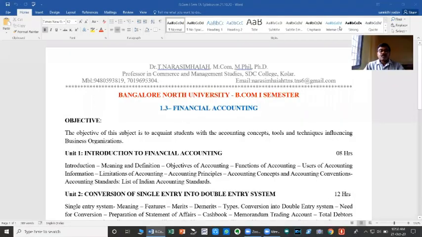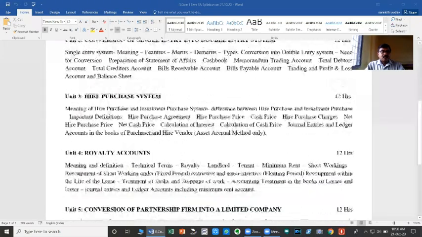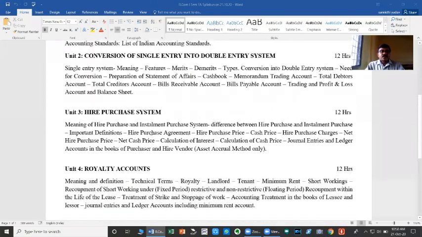Let us see what is the syllabus prescribed by the Bangalore North University under the title of Financial Accounting for the first semester of BNA. The syllabus of the first semester accounting consists of totally 5 units.